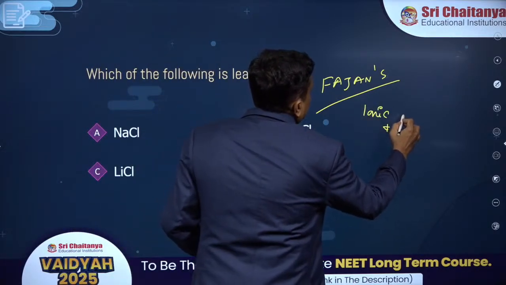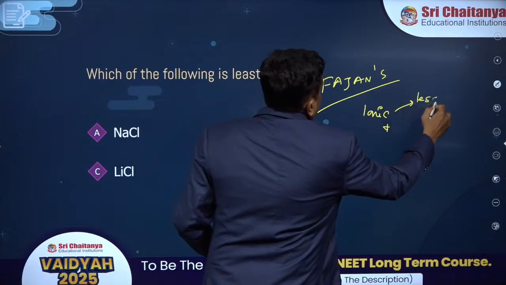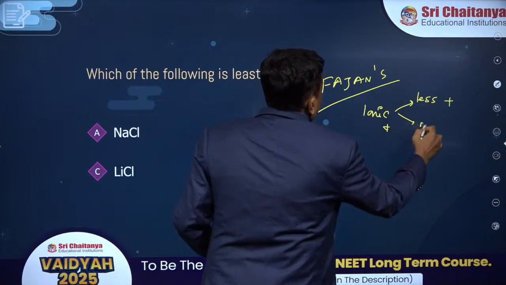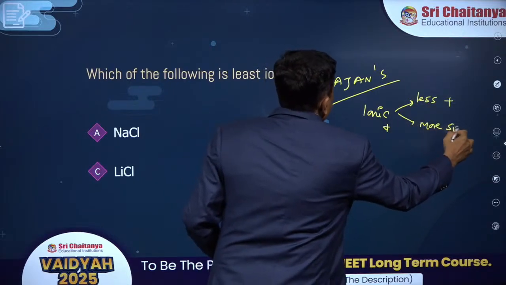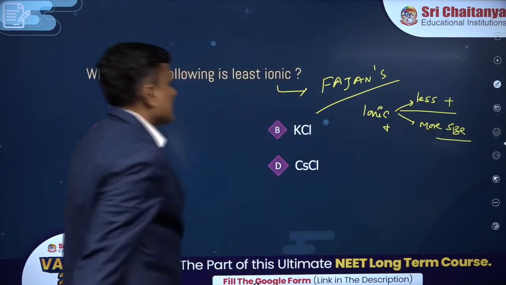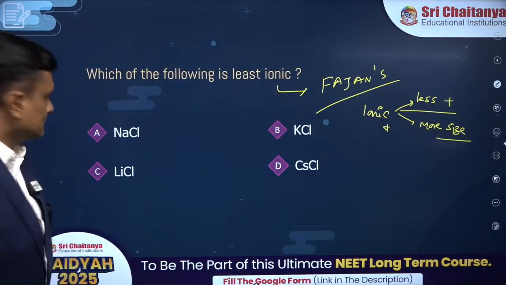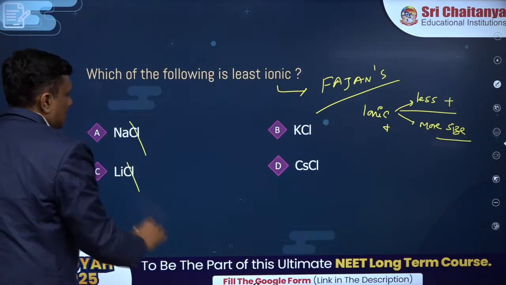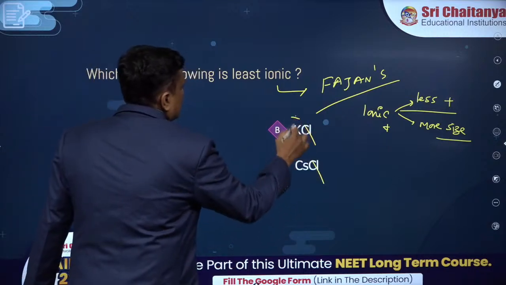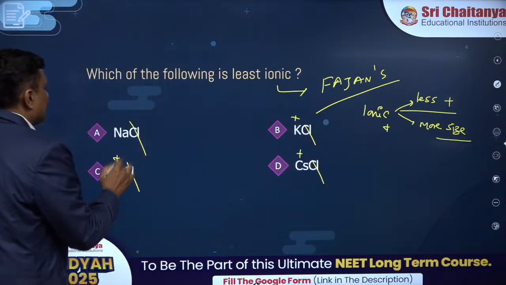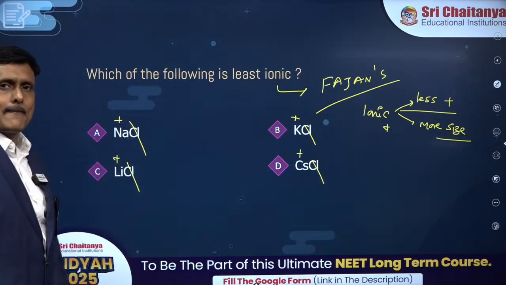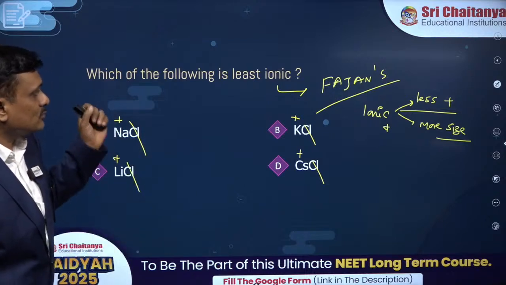Of a cation, less positive charge, more size. If you are talking about a cation, you can see the anion is common, and the charge is common. More size is more ionic.